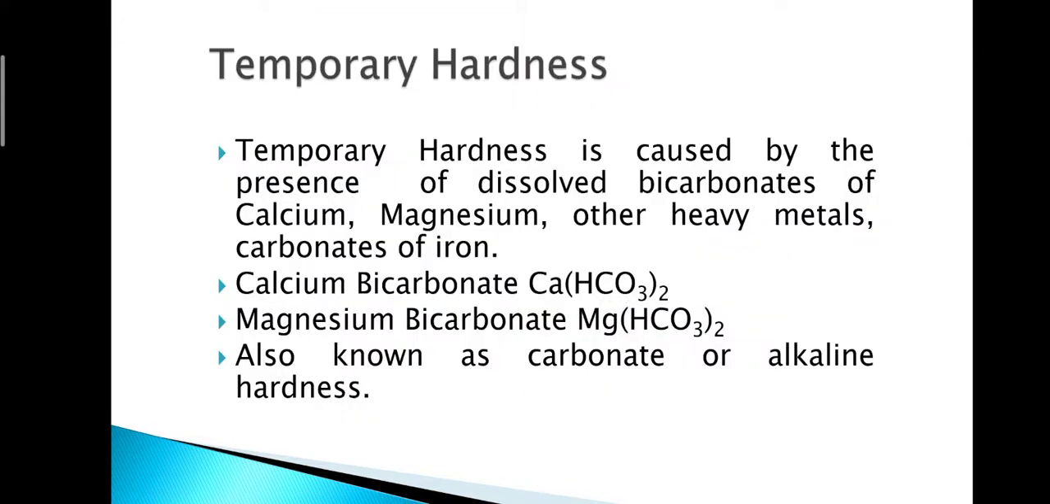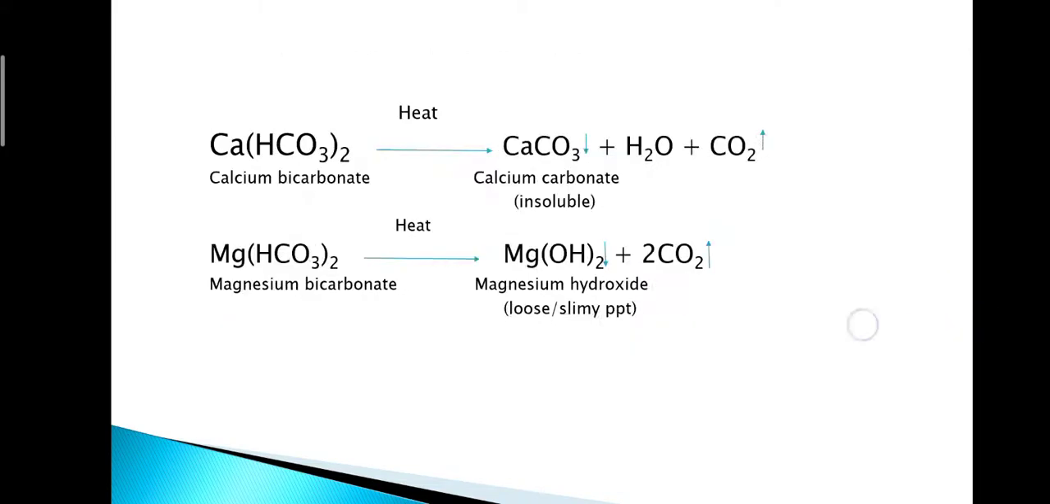Temporary hardness is for a short period. It is mainly due to the presence of dissolved bicarbonates of calcium and magnesium along with other heavy metals such as carbonates of iron. Calcium bicarbonate is Ca(HCO3)2. Magnesium bicarbonate is Mg(HCO3)2. It is also known as carbonate or alkaline hardness.